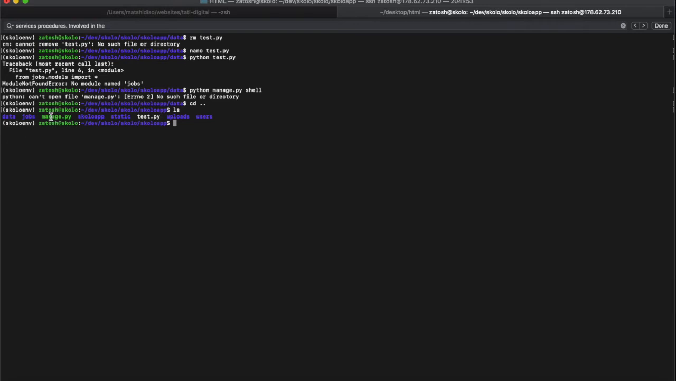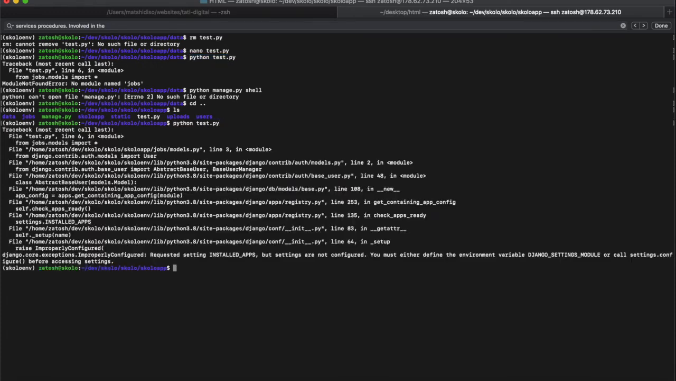So even when I'm here with the manage.py in the root of the directory and I try python test.py, I'm still going to get an error. All right, python test.py, but it's a different error now. It's trying to say django.core.exceptions.ImproperlyConfigured, installed apps. It can't find the thing.